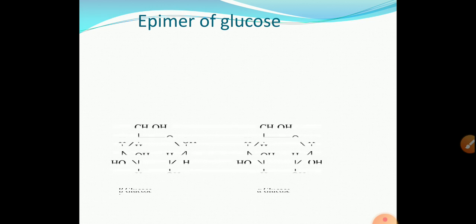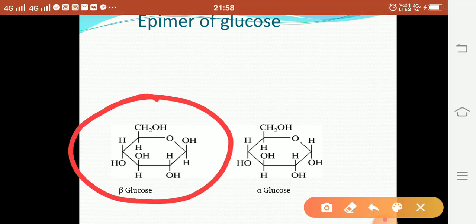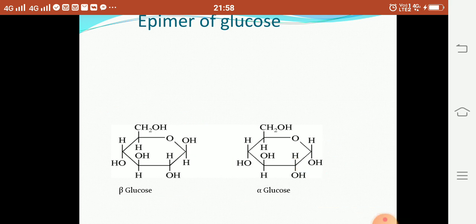Then epimer of glucose. Firstly you should know the structure of glucose. Everybody should remember this structure of glucose. Then there is alpha and beta. What is the difference between alpha and beta? In case of beta, the OH group is on the upper side. In case of alpha, the OH group is on the below side. This is the anomeric carbon, carbon number 1. When the OH group at the anomeric carbon is on the upper side, it is called beta glucose. When the OH group at the anomeric carbon is on the below side, it is called alpha glucose.